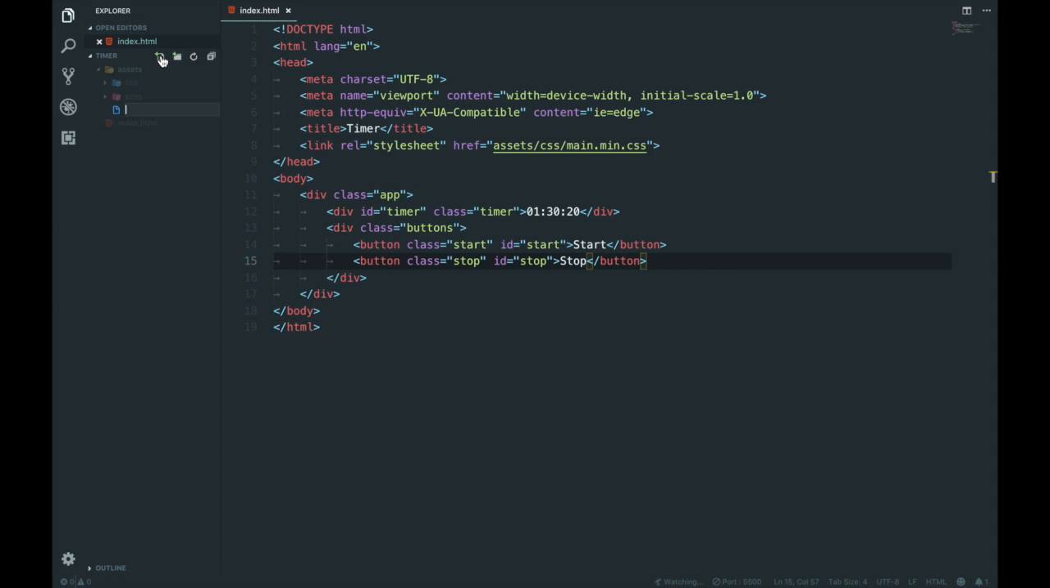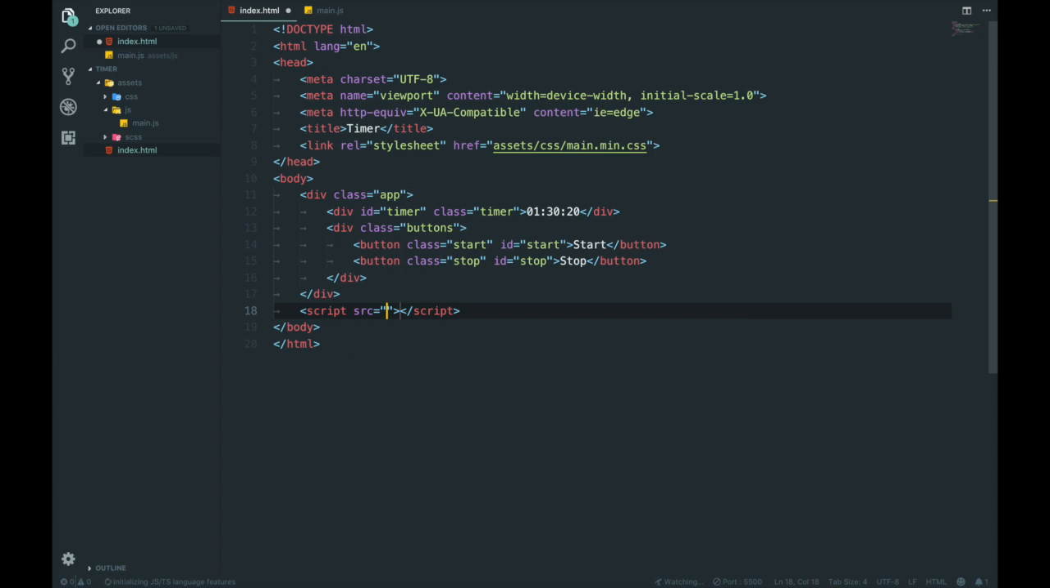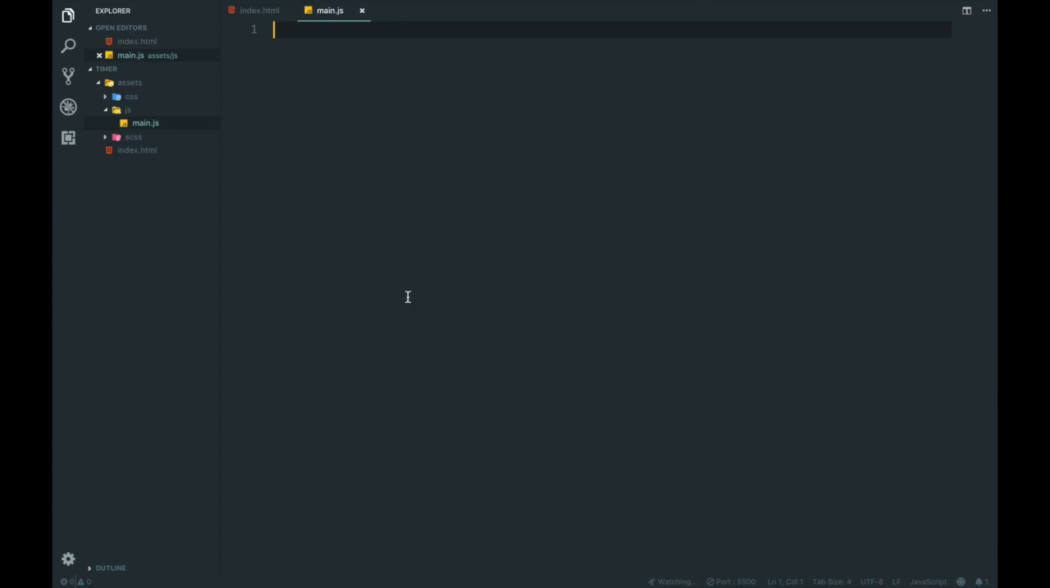Next bit is going to be, oh no, we need a folder called JS and then a file called main.js, and then in here we're going to link it at the bottom. We're going to say script source, assets JS main.js. There we go. So now we want to create a variable called timer. So we're going to use let. We're going to use ES2015 syntax for variables, functions, arrow functions. We're not worrying about IE or anything like that because we're going to be using Chrome.